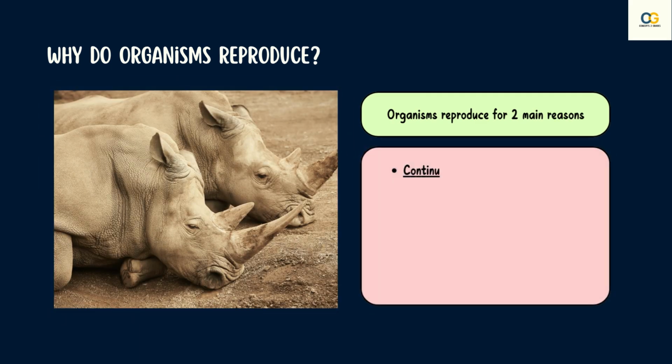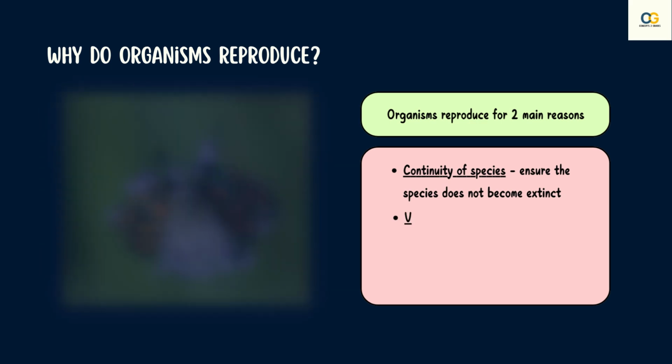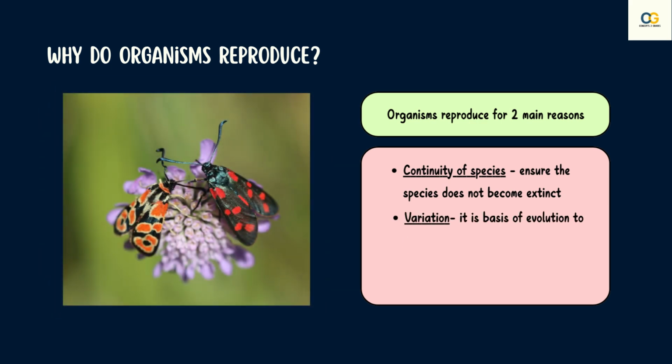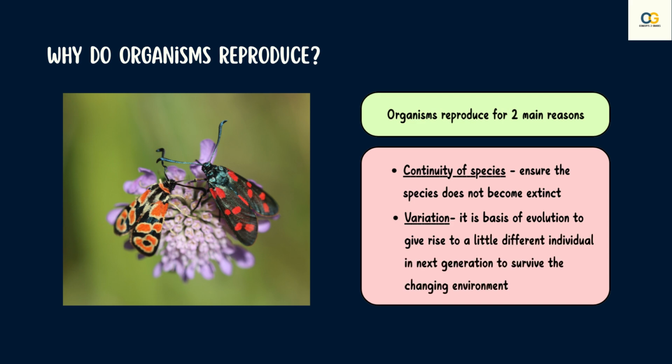That is, one, continuity of species. Every species ensures that they do not become extinct. Two, variation, which is the basis of evolution. This helps with creating organisms a little different in every generation to survive the changing environment.